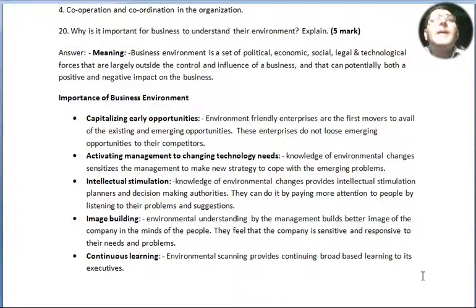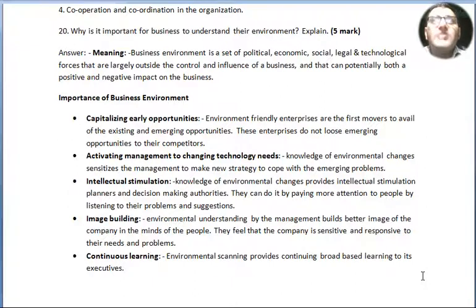Planners and decision making authorities can do it by paying more attention to people, by listening to their problems and suggestions. Next point, image building. Environmental understanding by the management builds a better image of the company in the minds of the people. They feel that the company is sensitive and responsive to their needs and problems. Next point, continuous learning.